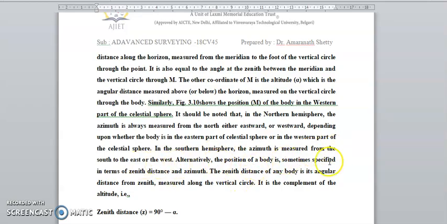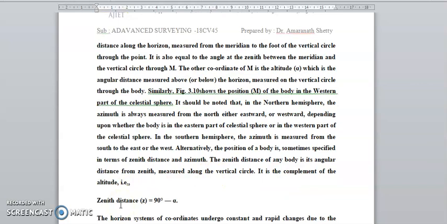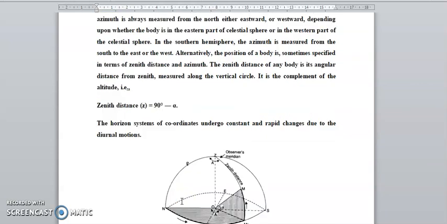Alternately, the position of the body is sometimes specified by azimuth and zenith distance. The zenith distance of the body is the angular distance from the zenith measured along the vertical circle. It is the complement of altitude. The zenith distance is 90 minus alpha. The horizontal system of coordinates undergoes constant rapid change due to the diurnal motion.